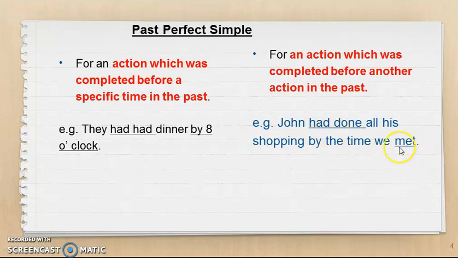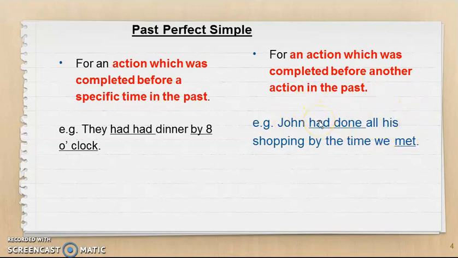Which took place first, we met, or John did the shopping? Of course, John did the shopping, right? So that's why we use past perfect. John had done all his shopping by the time we met. So this one, the action carried out before we met must be in past perfect.